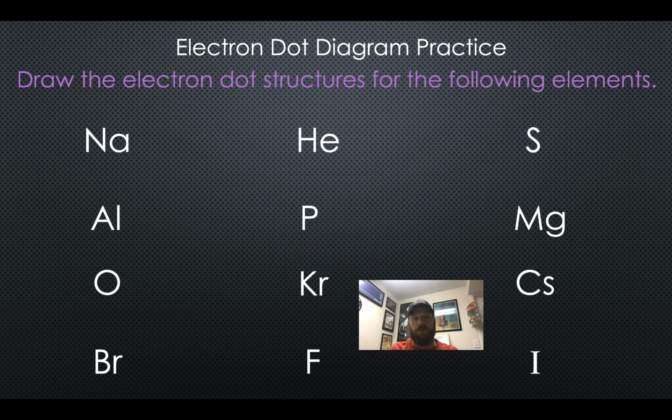Now it's your turn. Use your amazing periodic table and the concepts you learned in this video to construct electron dot structures for these elements. This should be enough practice. So until next time.